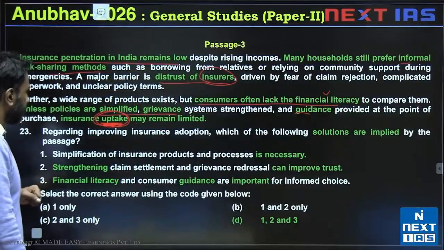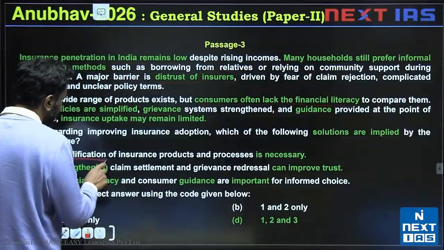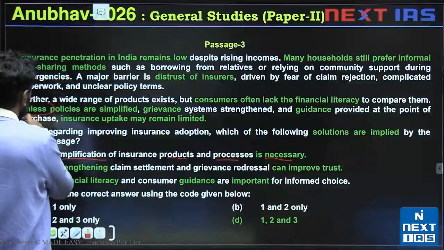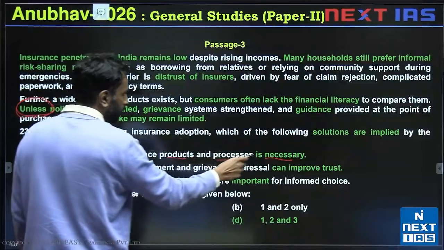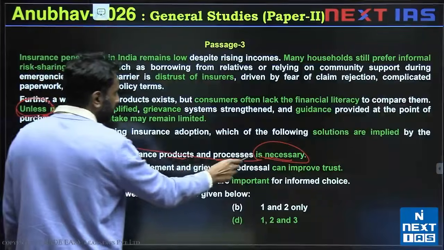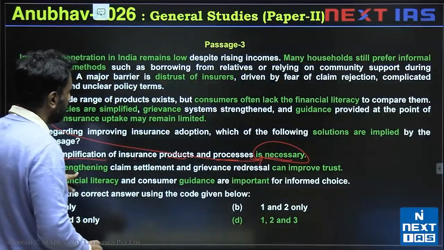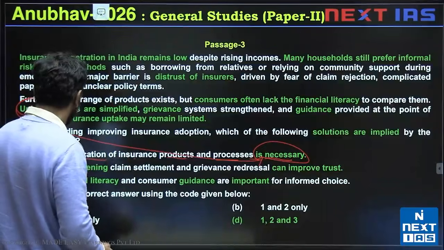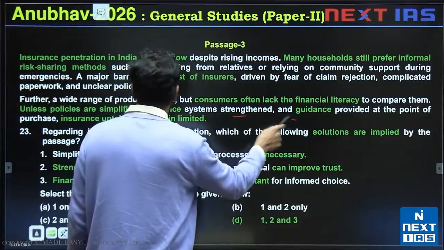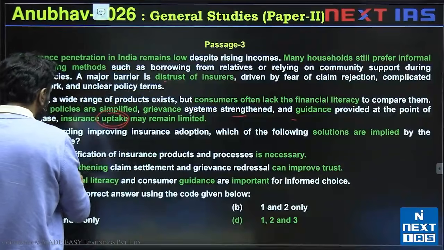So let's look at one. Simplification of insurance products and processes is necessary. Unless policies is necessary help is acceptable. This phrase is acceptable only because unless is used. Otherwise, is necessary would be unacceptable, but this is acceptable. Two, strengthening these can improve trust. So strengthening can improve trust, where this is valid. System strengthened, guidance provided, and then uptake will improve. So strengthening can improve trust. So 2 would be valid.